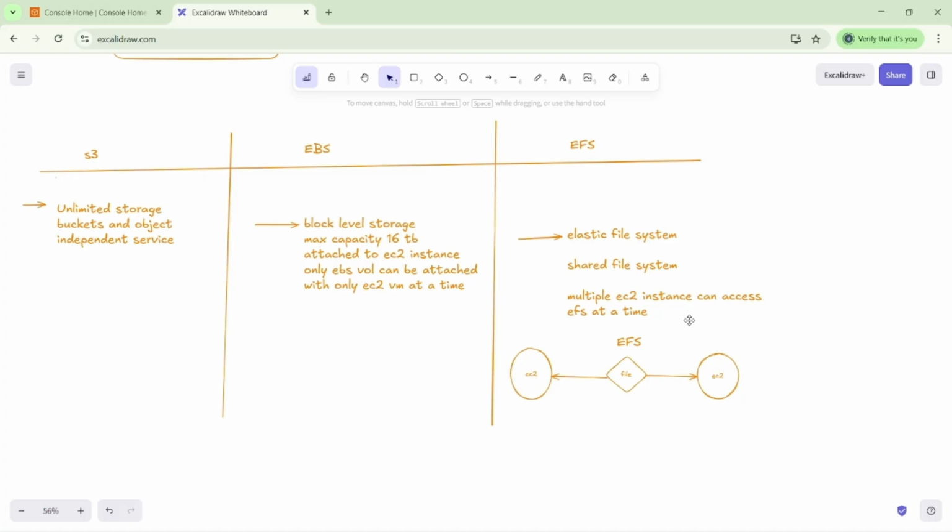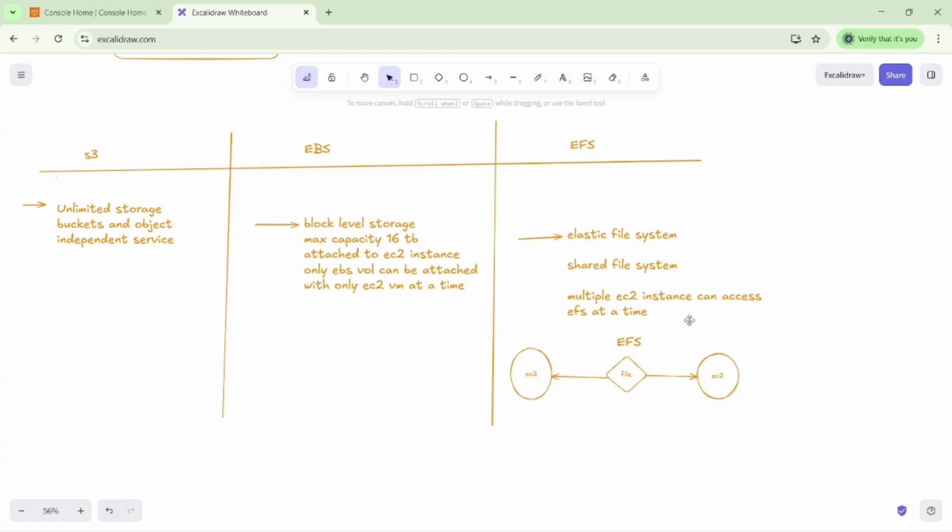So how many storage services do we have in AWS? Mainly we have the S3 bucket, EBS and EFS. We already discussed the S3 bucket and EBS. We already know the purpose of the S3 bucket. It's unlimited storage. We can store any number of objects in the form of buckets. And we already know that it's an independent service.